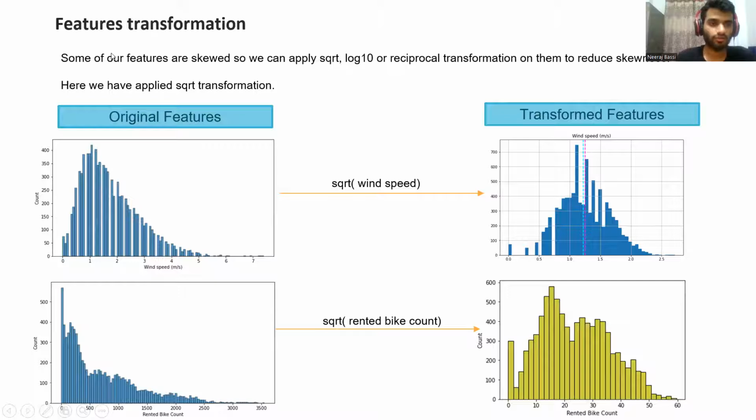We can transform features by applying the square root transformation, log 10 transformation, or reciprocal transformation. Here we have applied the square root transformation as it is more suitable to the given data. So after applying square root transformation, our data has become more normal, almost normal. And here it is, their skewness has decreased.